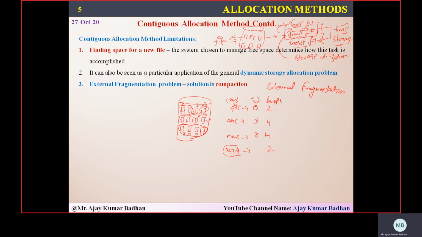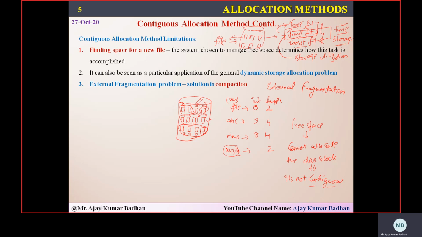Yes. The block number 7 and the block number 2 is empty, but it is not in a continuous manner. Can you see this? Even though you are having free space, still you cannot allocate the disk block. Why? What is the main reason? Because it's not contiguous or continuous, because it is not in a sequentially continuous manner.